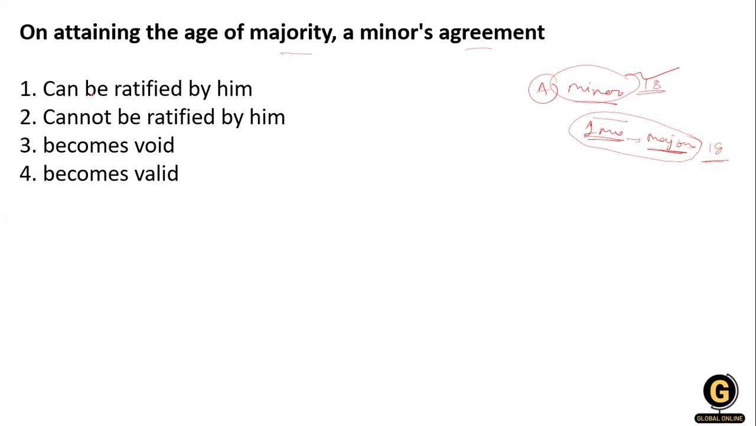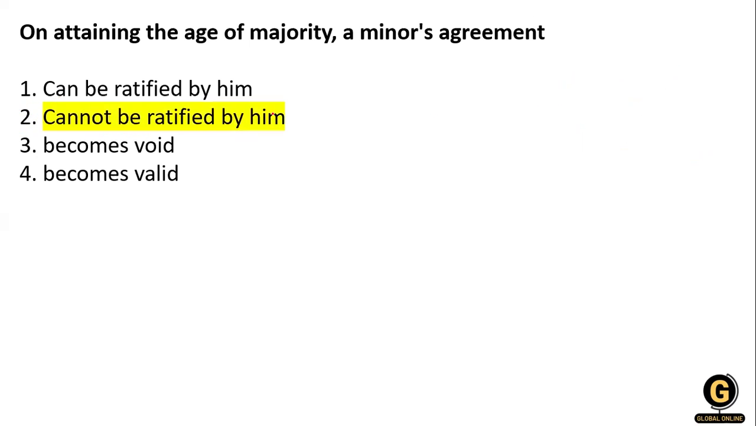Option number 1, can be ratified by him. Option number 2, cannot be ratified by him and becomes void. So what will be the right answer? The right answer is option number 2, cannot be ratified by him, because an agreement by a minor is void. This is not a special agreement he has to pass to become a major. So that's why it cannot be ratified.